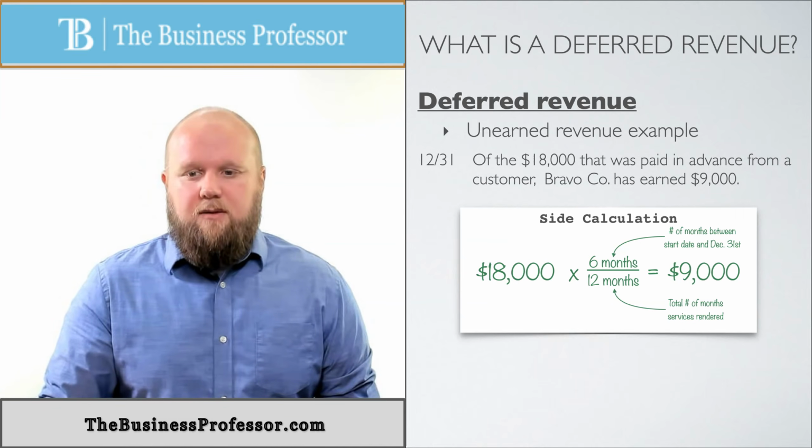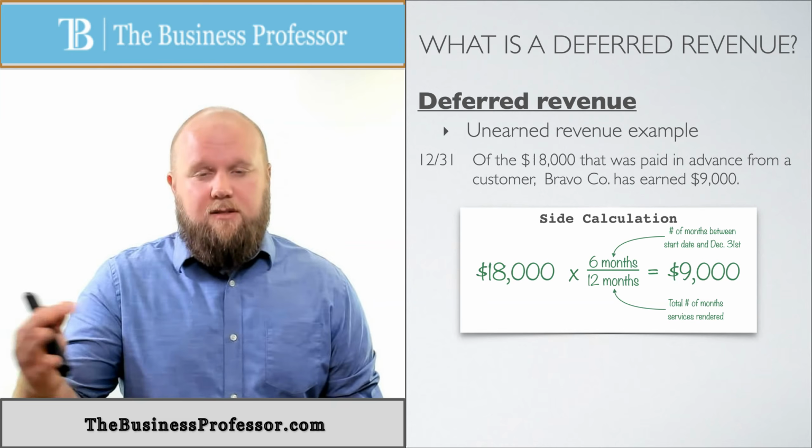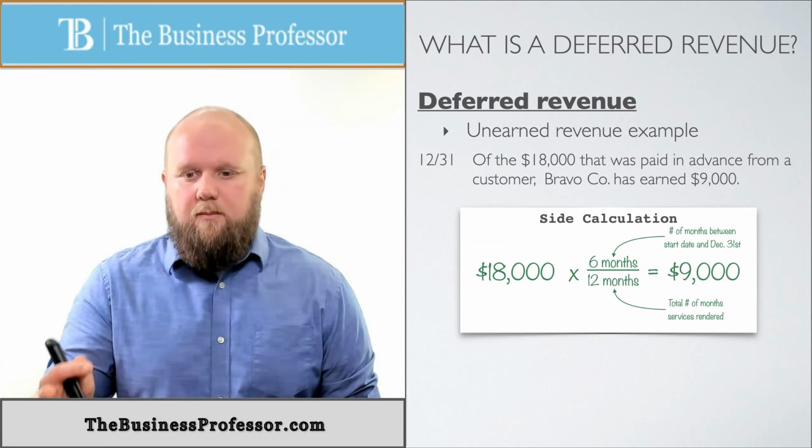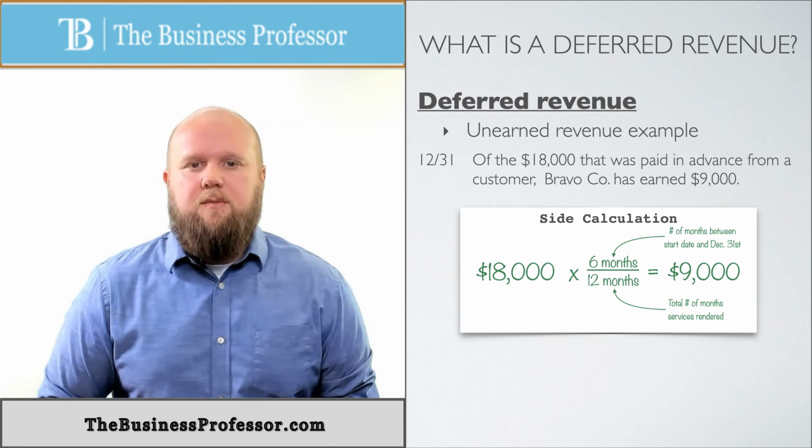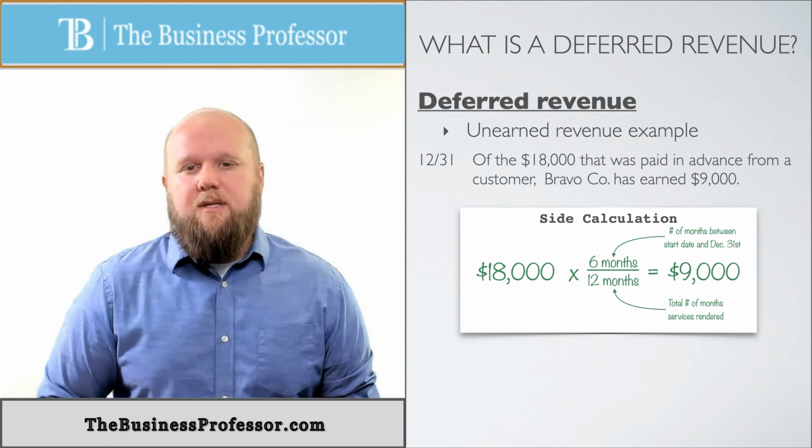Another way of looking at this is that we've earned $9,000 of it this year, and then next year we'll earn the other $9,000 of it. But we can only claim what we've done this year because we're at December 31st. We have to do the adjustment at December 31st. So let's put this into our journal entry.